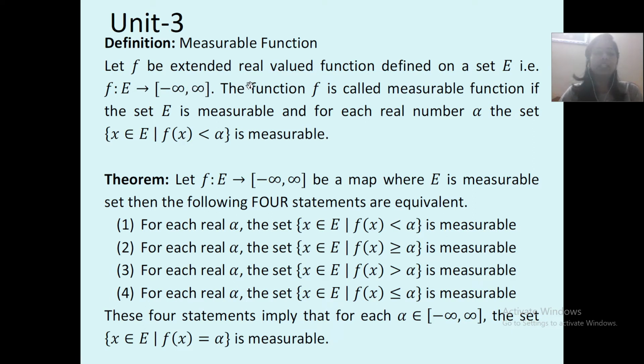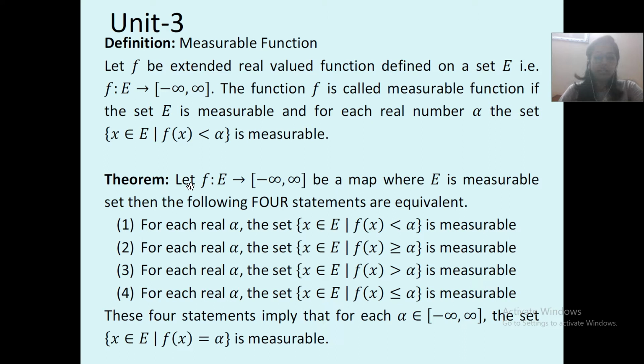Now what is the mathematical form you will write? That is f from E to the closed interval minus infinity to infinity. The function f is called a measurable function if the set E is measurable and for each real number alpha, the set of x belonging to E such that f of x is less than alpha is measurable. Here is the definition.